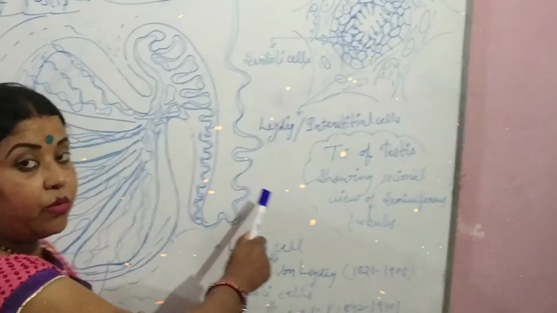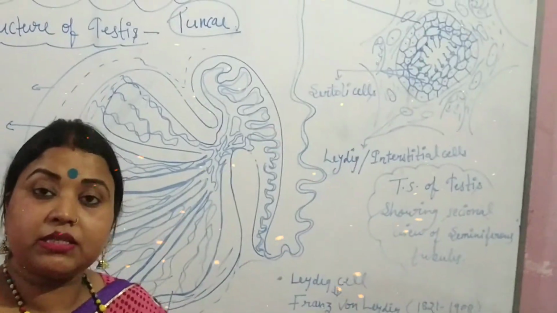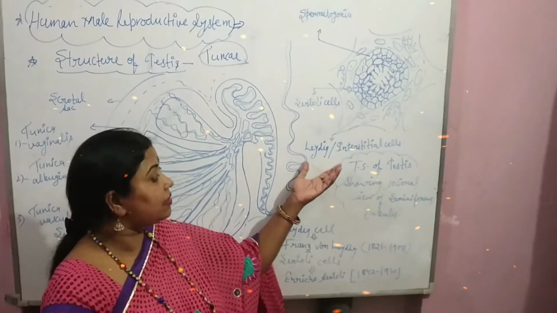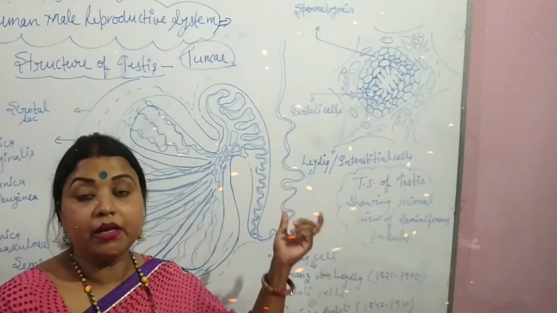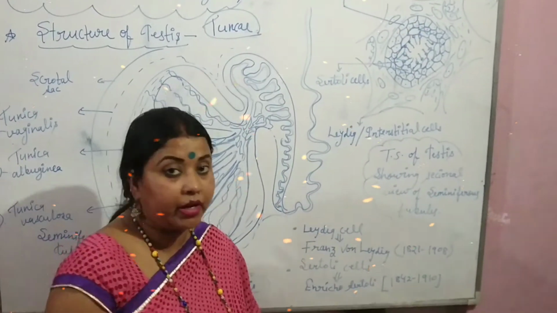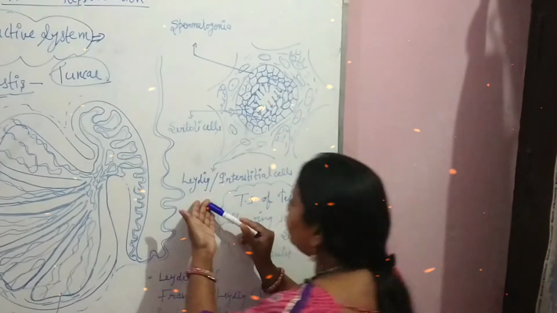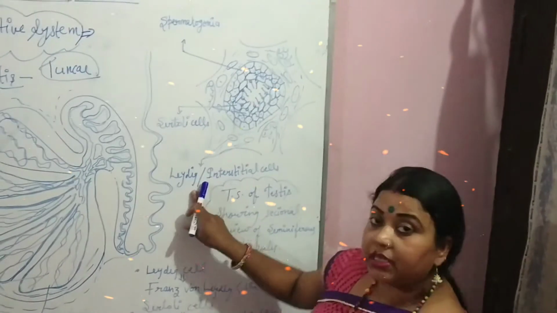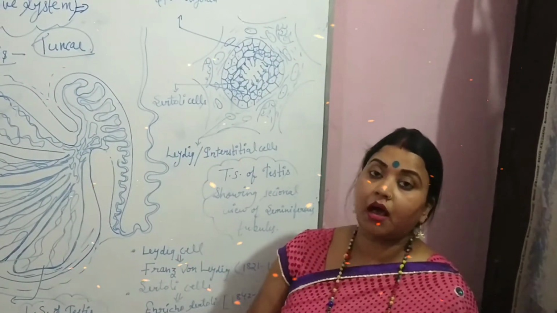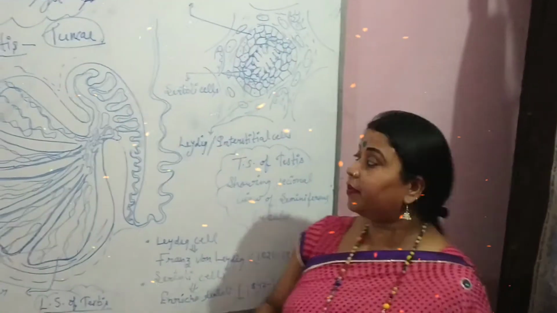Leydig cells produce male sex hormones, that is testosterone or androgens, in the presence of, or we can say under the influence of, luteinizing hormone, which is secreted by the anterior pituitary.